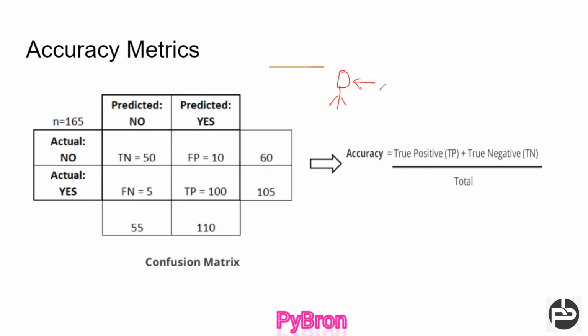The machine will identify. In the case of pregnancy prediction, so many machines have come into the market, and that machine is going to identify whether the lady is pregnant or not. Got it? So what is the accuracy matrix?